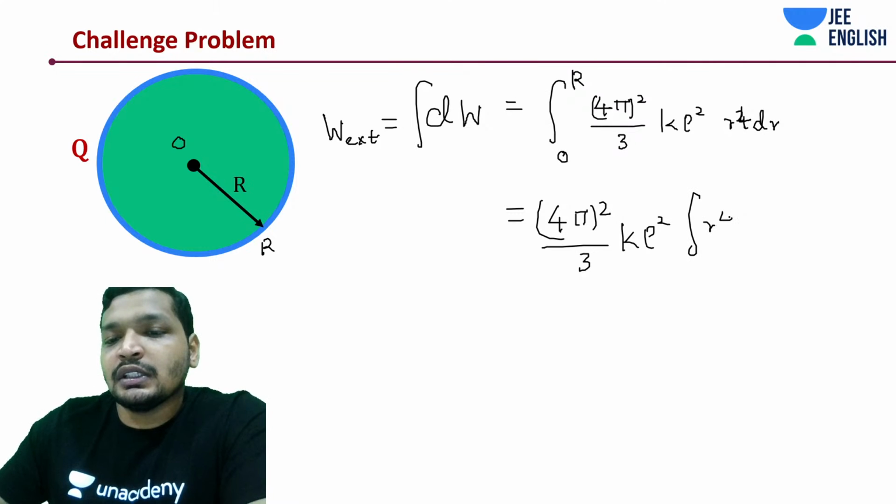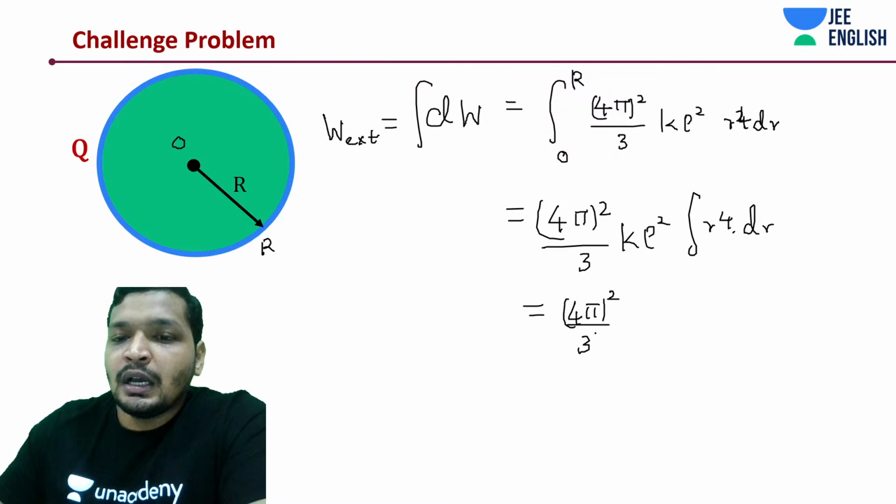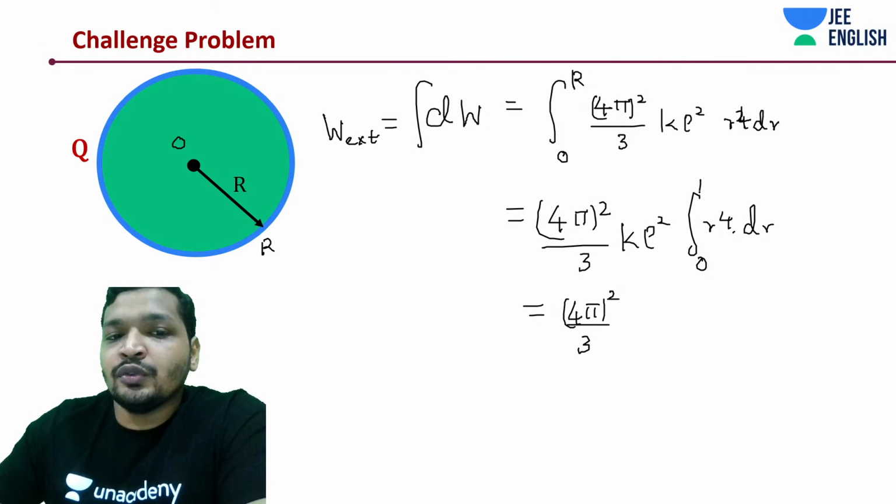What I have to integrate is r to the power 4 dr. Integration is basically r to the power 5 by 5, and the limits are going to vary from 0 to R.